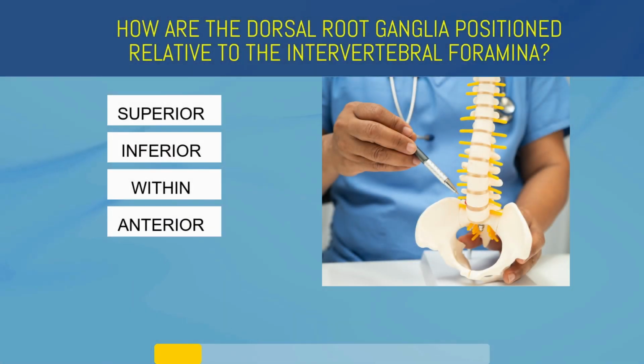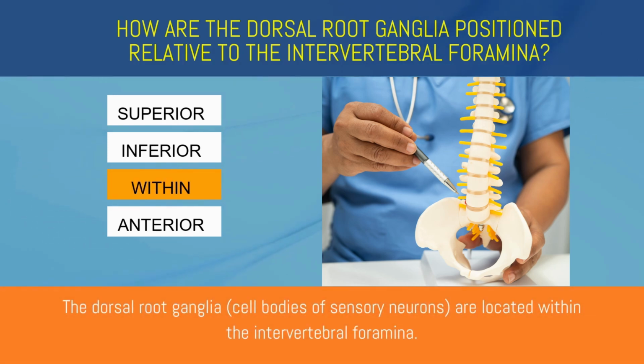How are the dorsal root ganglia positioned relative to the intervertebral foramina? Superior, inferior, within, or anterior? Within. The dorsal root ganglia are located within the intervertebral foramina.